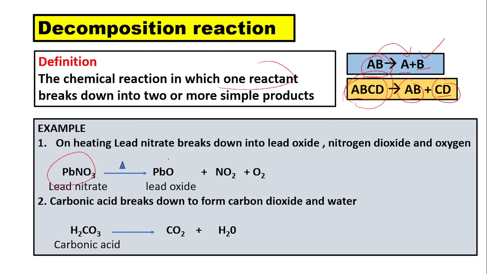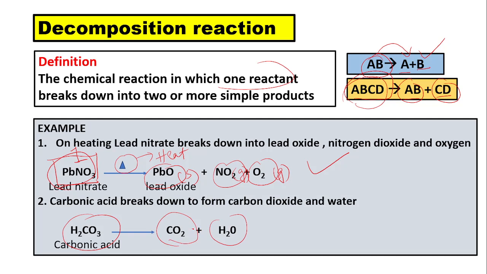Example, lead nitrate breaks down in the presence of heat. The delta symbol indicates the heat, to form lead oxide, nitrogen dioxide, and oxygen. This is gaseous in state. This is also gaseous in state. Lead oxide is solid in state. In this reaction, you can notice that there is a single reactant, but there are many products. So this is a decomposition reaction. In example number 2, carbonic acid also breaks down to form carbon dioxide and water. This is also an example of decomposition reaction.